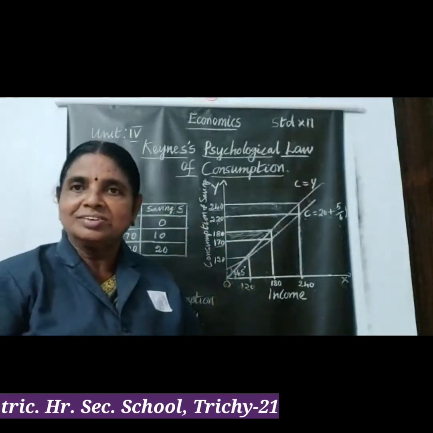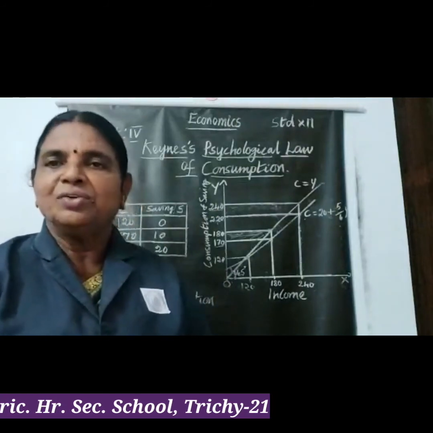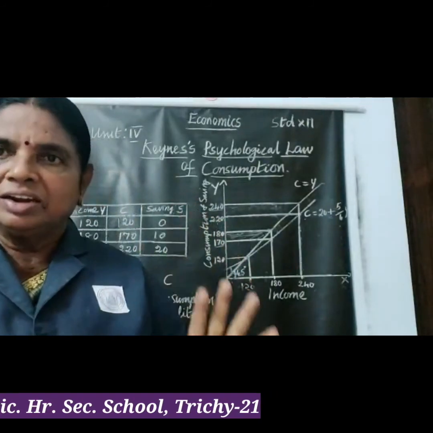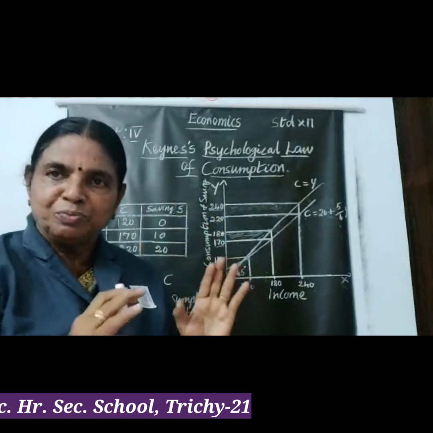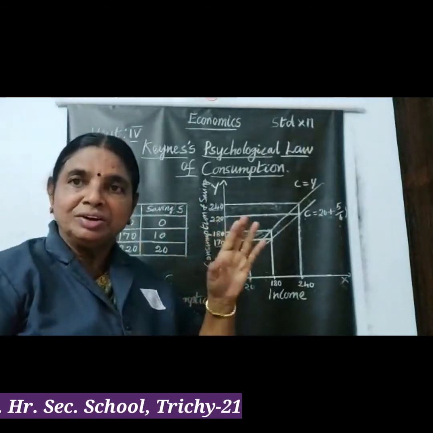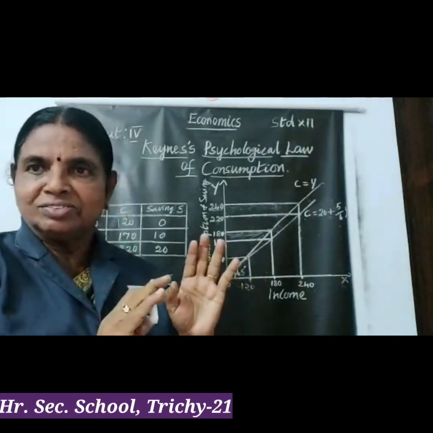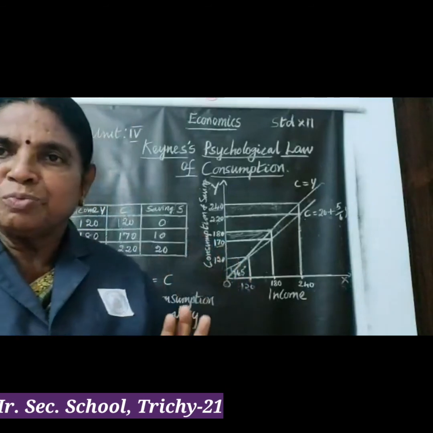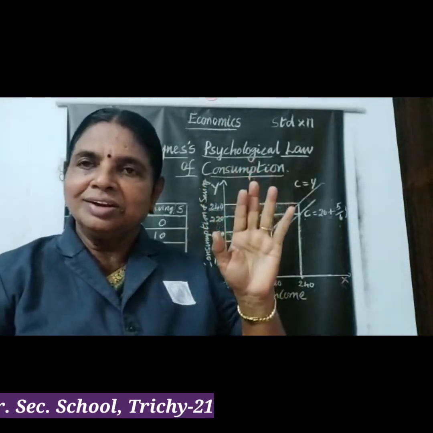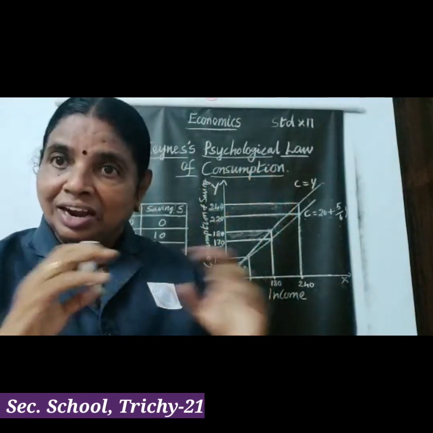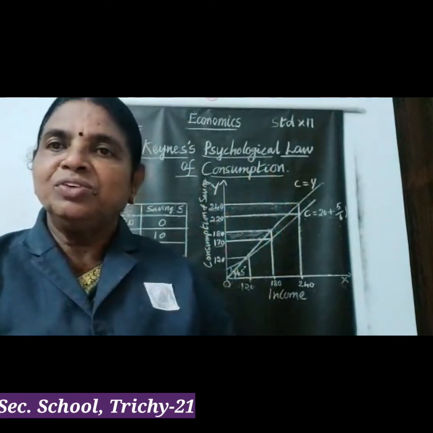From this we understand that people save when there is an increase in income. So first proposition, income increases, consumption increases to a certain amount. Second proposition, income increases, the increased income is divided between consumption and saving.